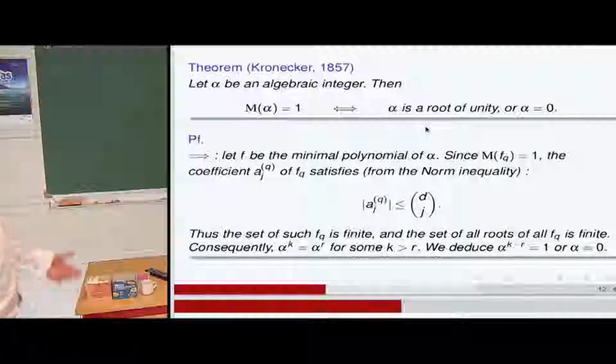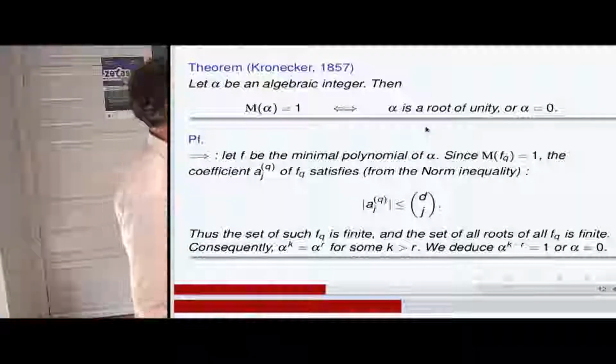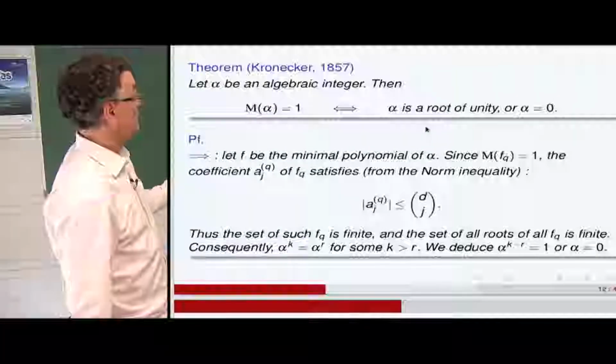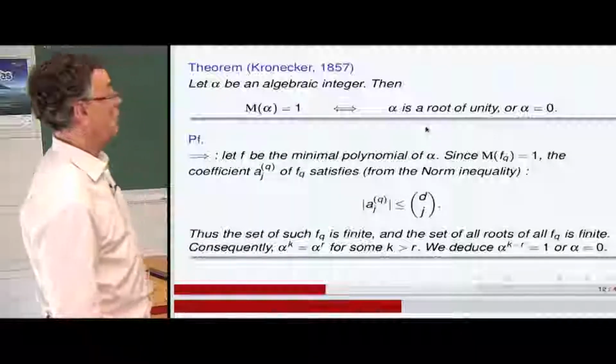And we have the very famous theorem of Kronecker, which says that if you assume that alpha is an algebraic integer, then the Mahler measure is 1 if and only if alpha is a root of unity, or alpha equals 0.